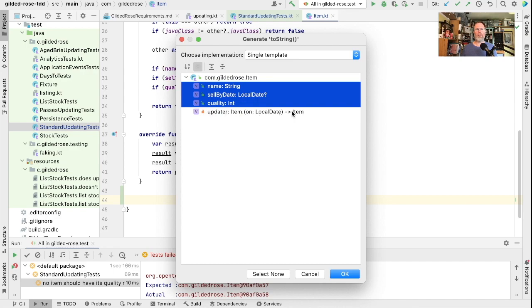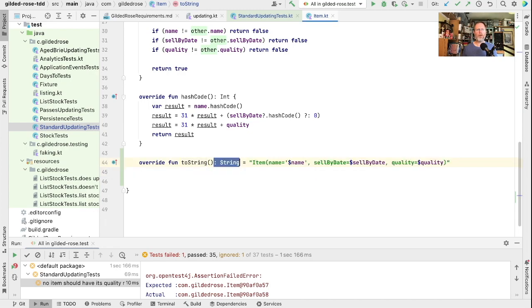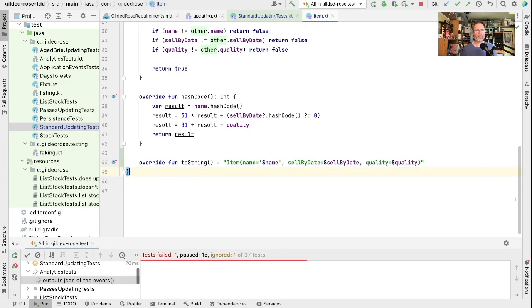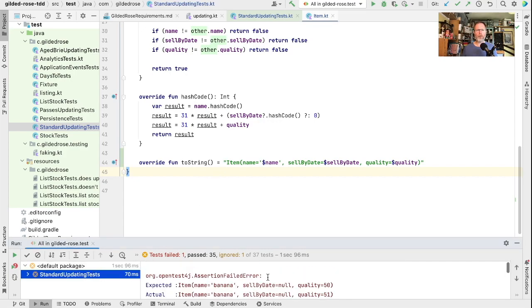This updater is a function type and won't print well. That's something we'll address in another episode, I think. It's a shame that IntelliJ doesn't use a single expression function for toStrings. If we fix that, we don't pass the test, but we do at least get a better feel for why things have failed.